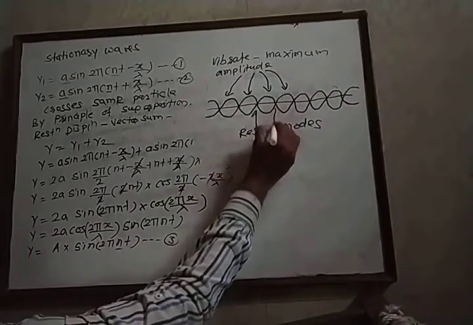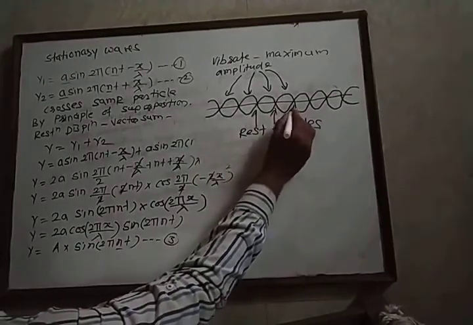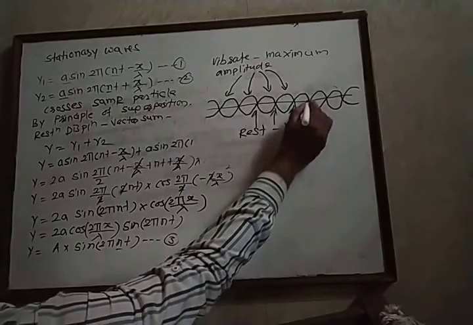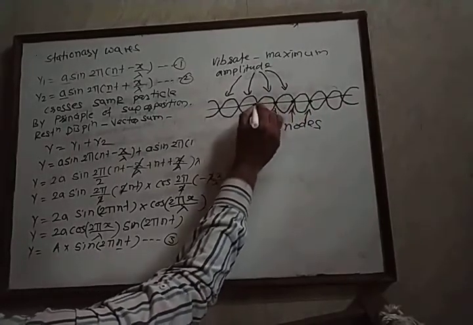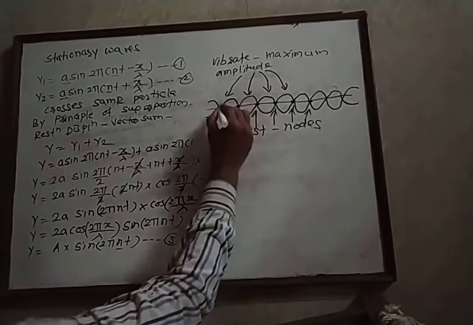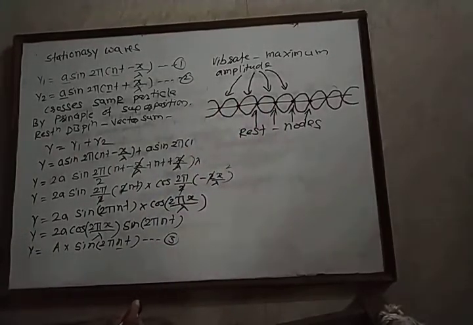In the figure, we can observe nodes. These are node particles. Particles which are vibrating with zero amplitude, or particles which are at rest position, are known as nodes. In this way, nodes and antinodes are obtained.